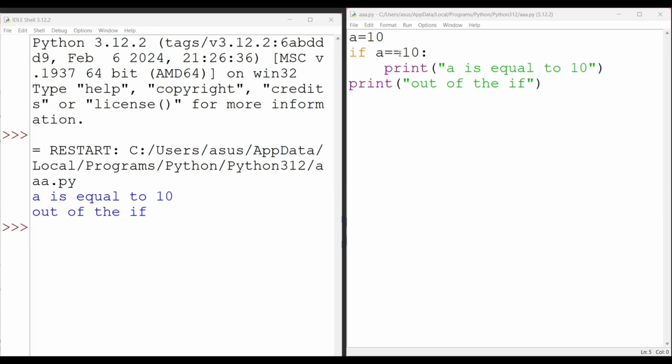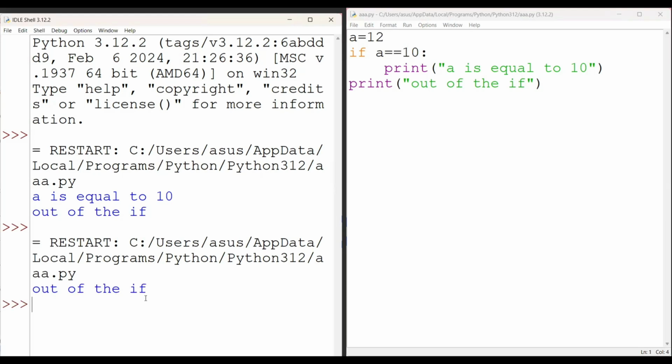But suppose my condition is false, and here I give 20 or 12. Now when I run this program, what happens? The condition is false, so the print inside the if will not execute. Only the out of the if statement is executed.